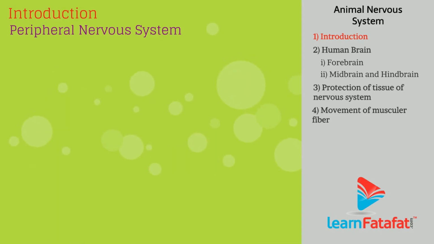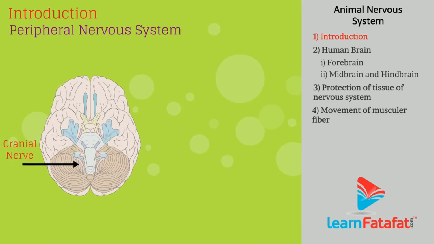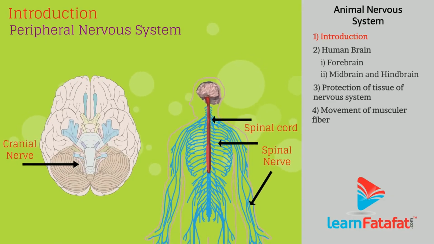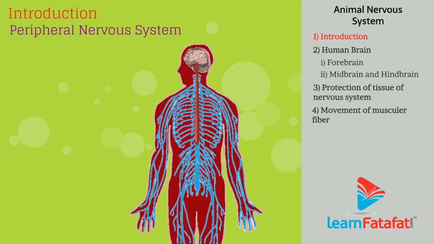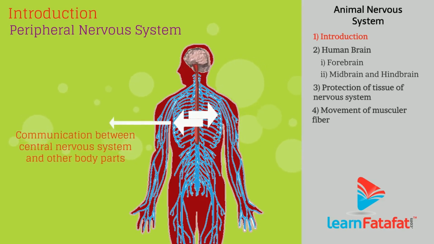Peripheral nervous system. The peripheral nervous system consists of cranial nerves arising from the brain and spinal nerves connected to the spinal cord. The peripheral nervous system facilitates communication between the central nervous system and other body parts.